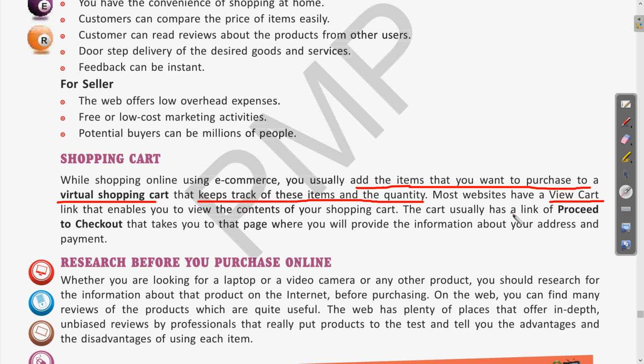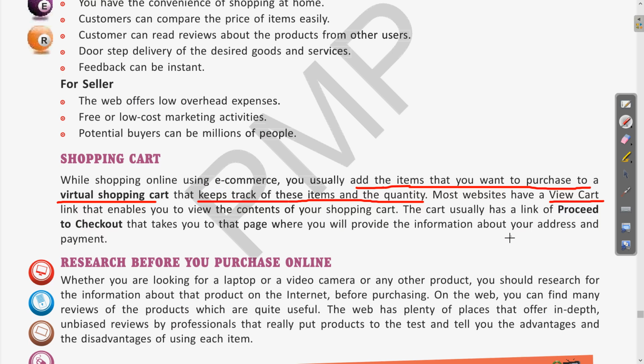The cart has a link of proceed to checkout. Clear? So proceed to checkout is the option that takes you to the page where you will provide the information about your address and payment.